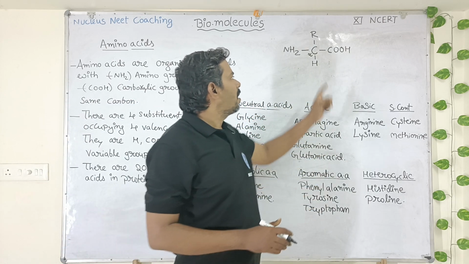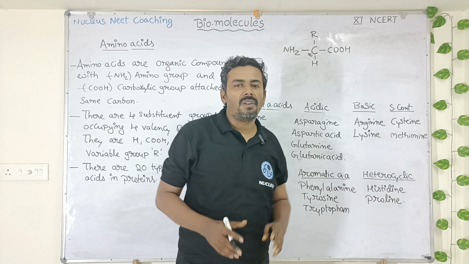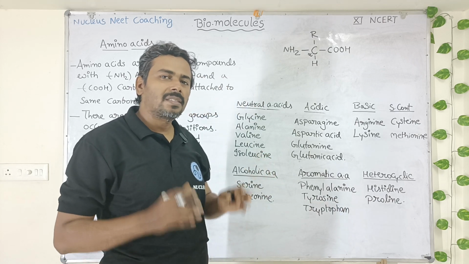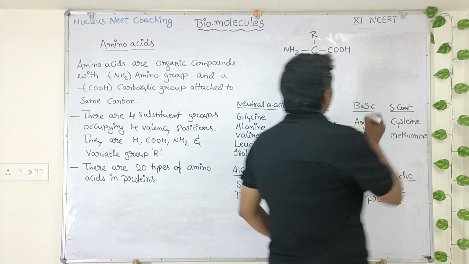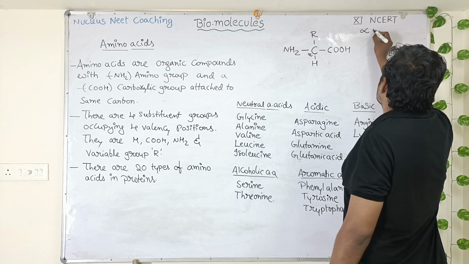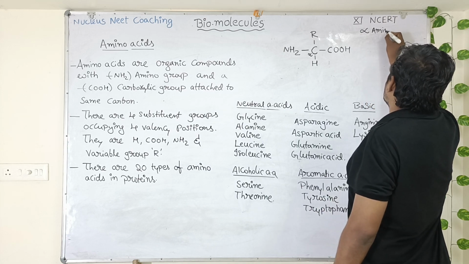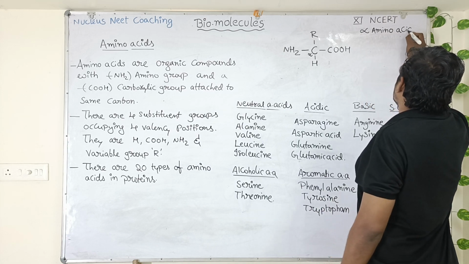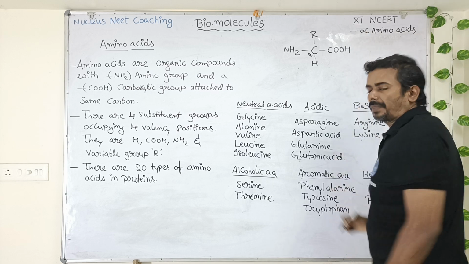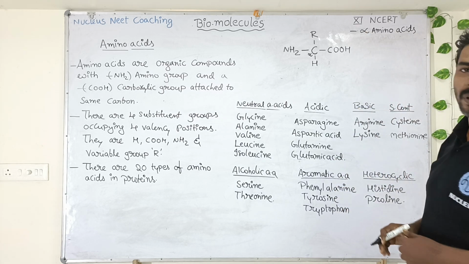Okay, since the amino acids have a central carbon called alpha carbon, they can be also called as alpha amino acids. Okay, now let us see some properties of amino acid.